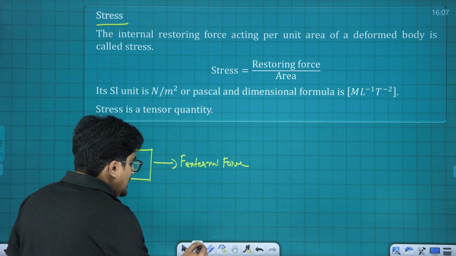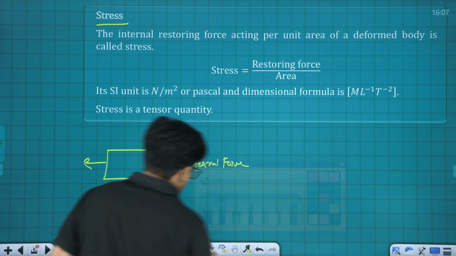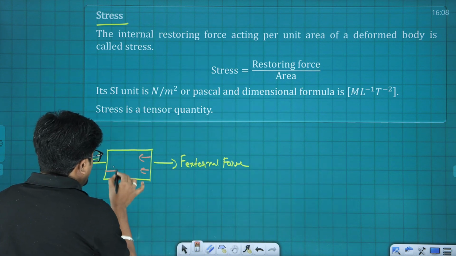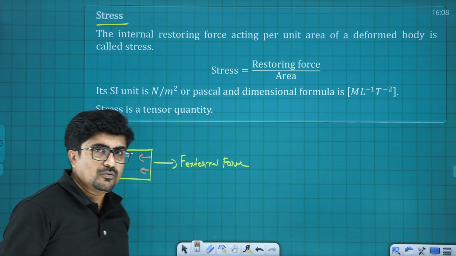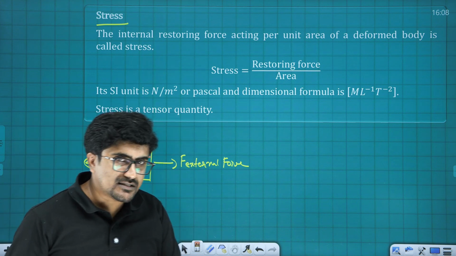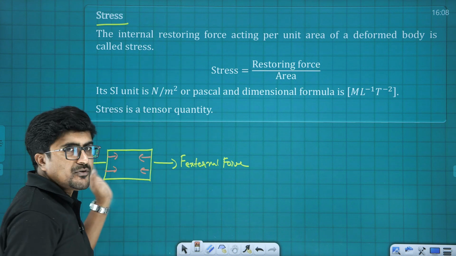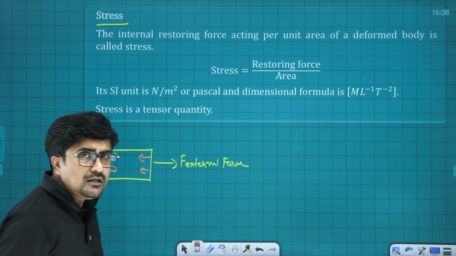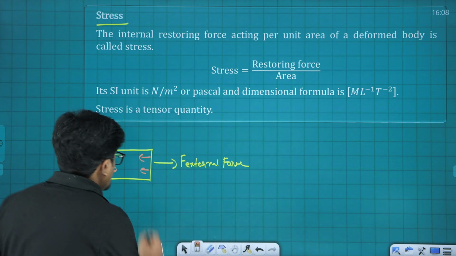So once an external deforming force is applied, there will be a tendency of the body to come back to its original shape. I already told you, that tendency is what? Elasticity. Now the force acting in the opposite direction is known as restoring force, and the restoring force acts perpendicular to the surface.